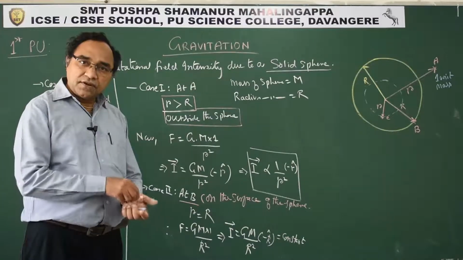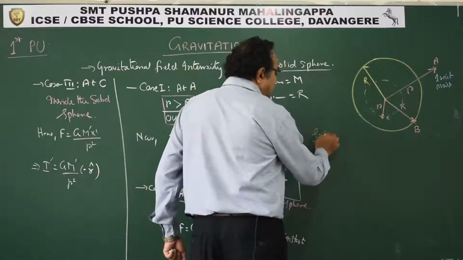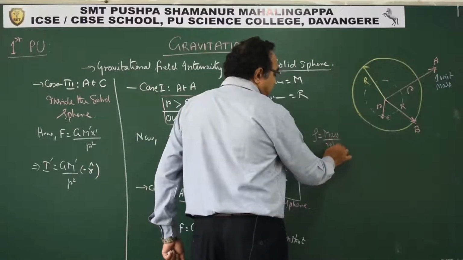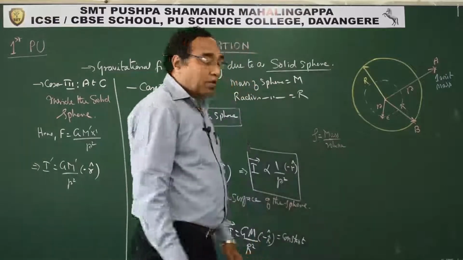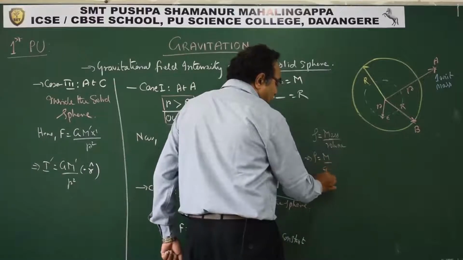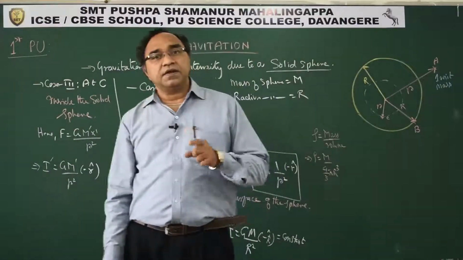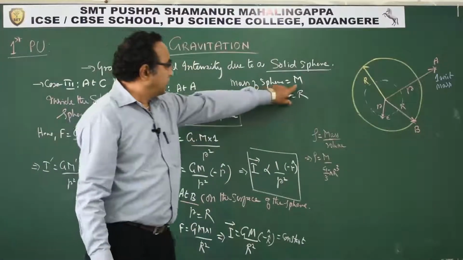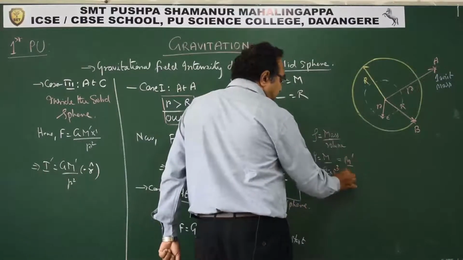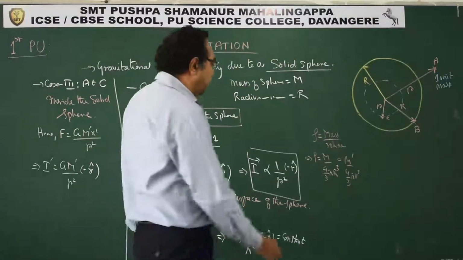So density is equal to mass by volume. I can write density as mass over volume, 4 by 3 pi R cube. Please concentrate. The mass of the sphere is M when the radius is R. But if the mass is different, the radius is also different.